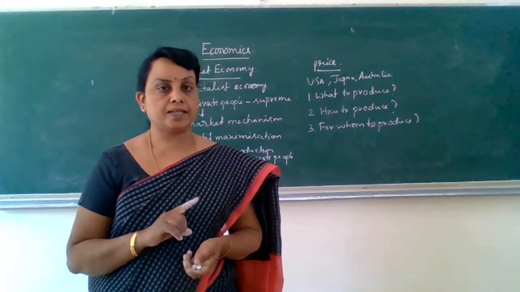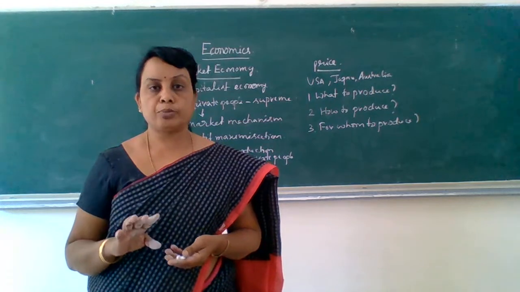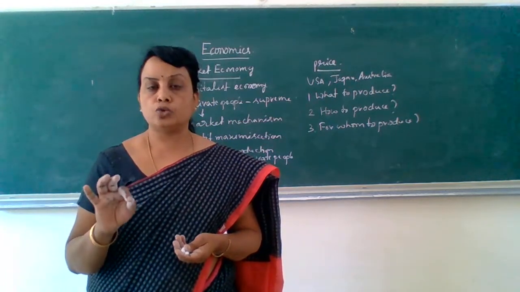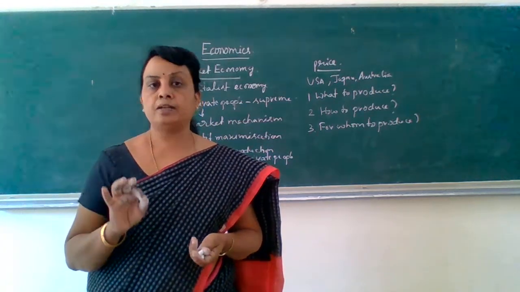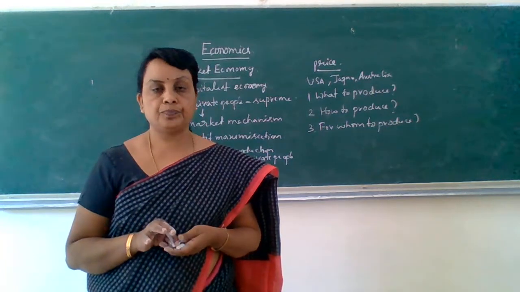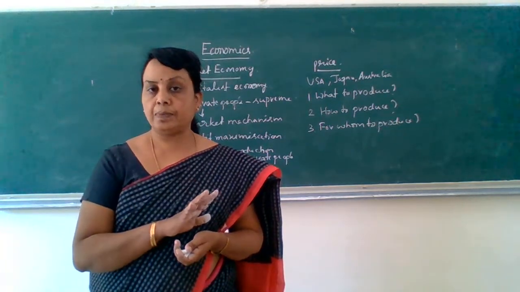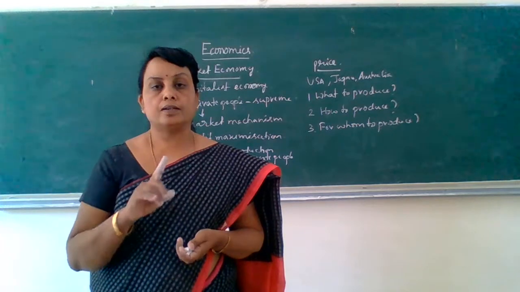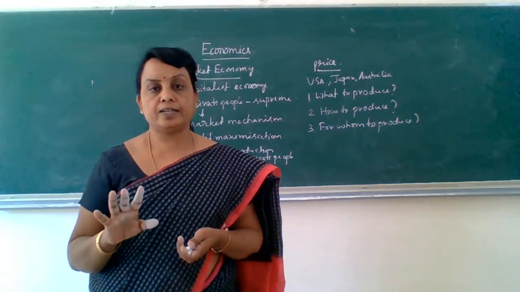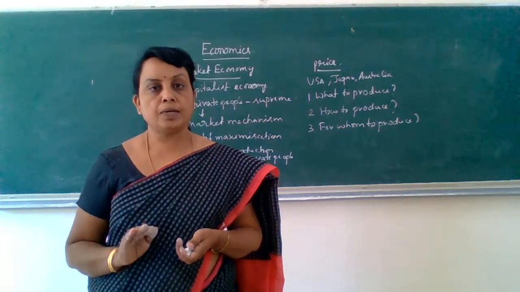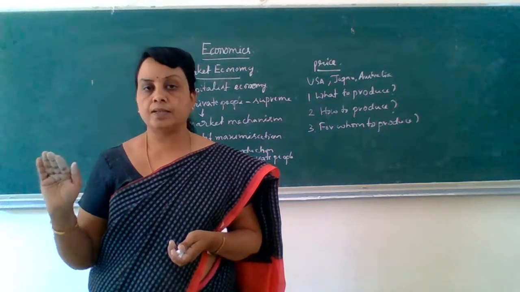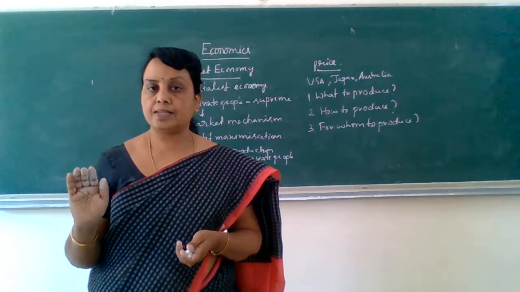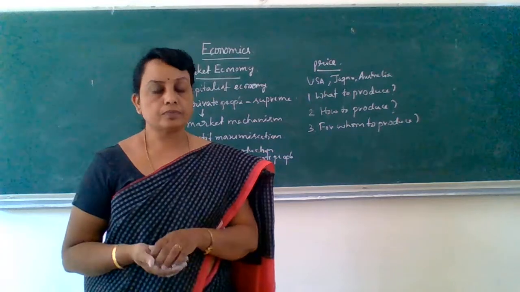But in a market economy, the factors of production are controlled by whom? Controlled by private people. And in a centrally planned economy, government interference is more. But in market economy, government interference is less.